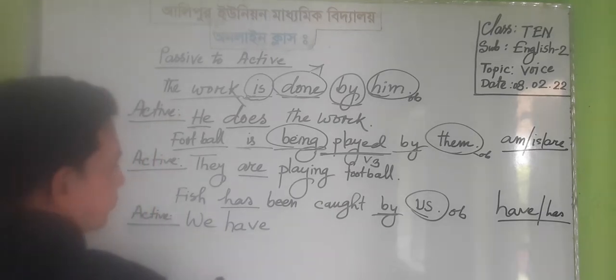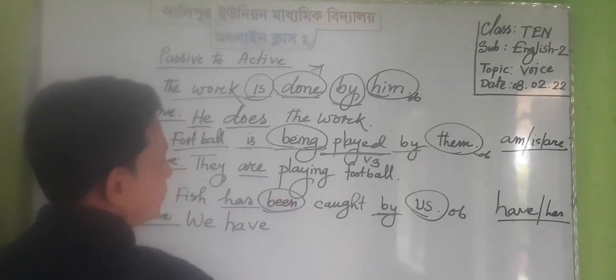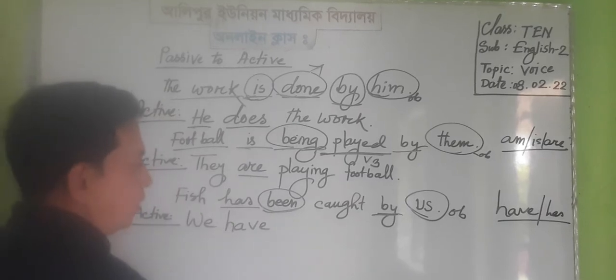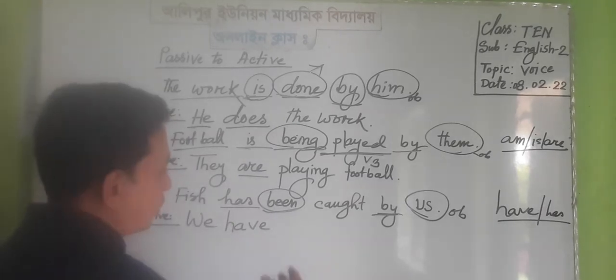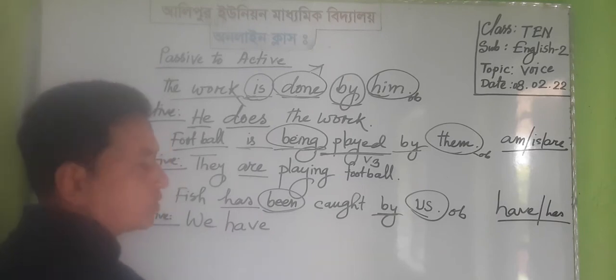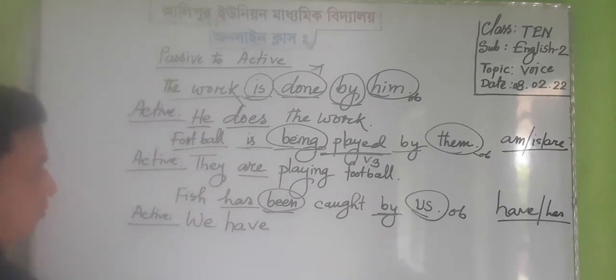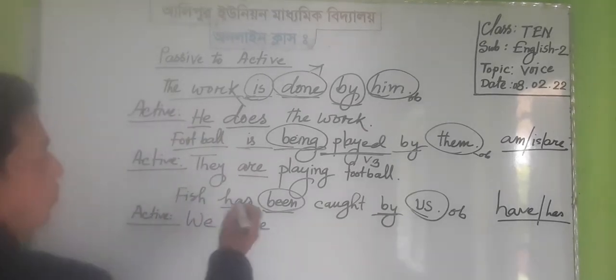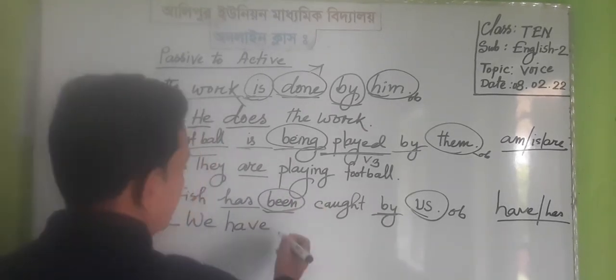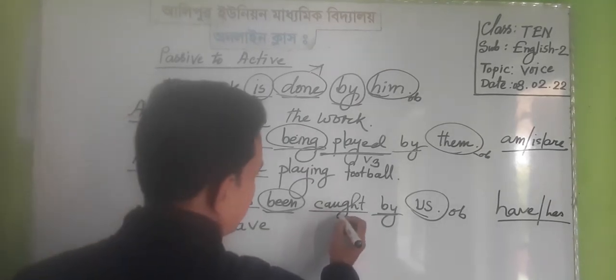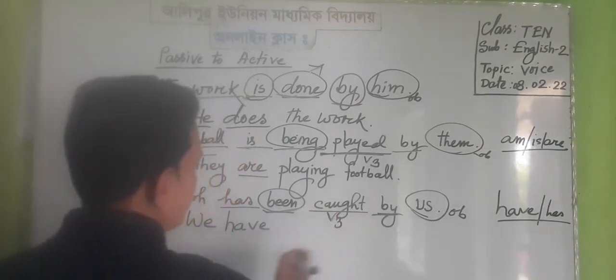I have, and been will be omitted because been is used here as a semi-auxiliary. It is not the main auxiliary of passive voice in present perfect tense. So we have to omit this auxiliary verb, and we have to change the verb to the third form after has.